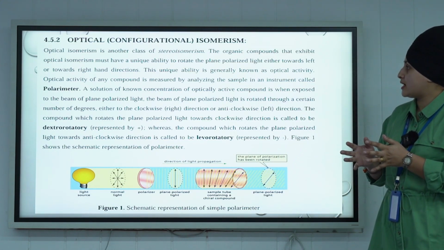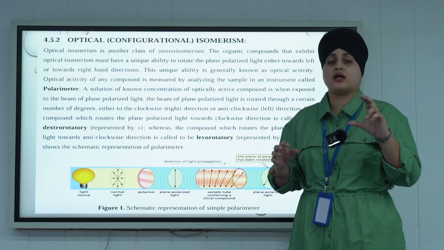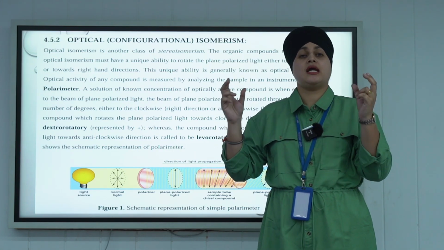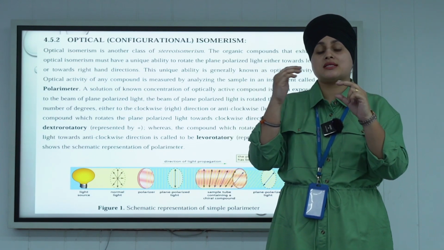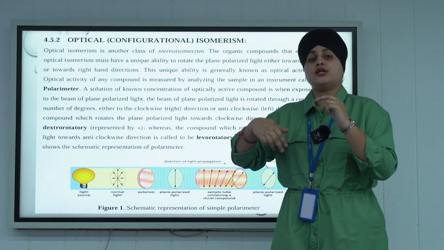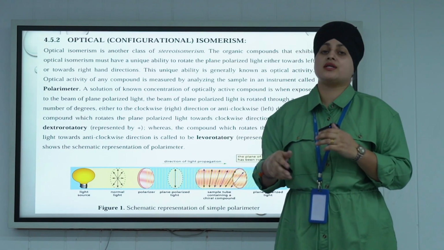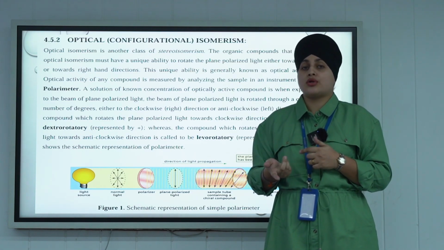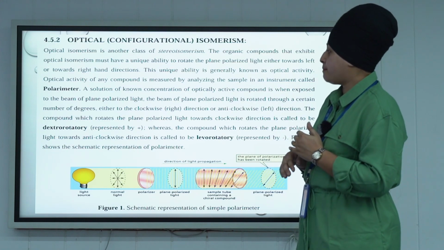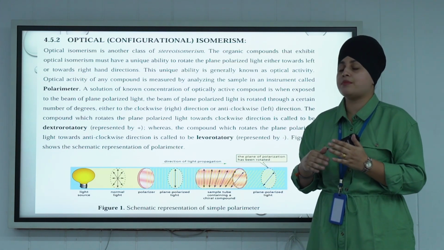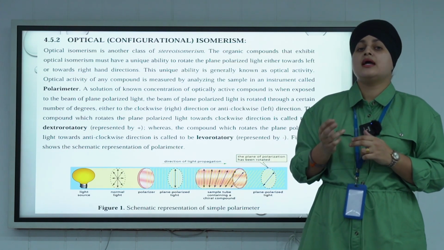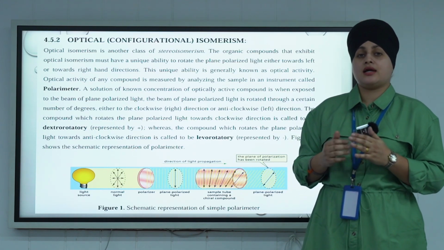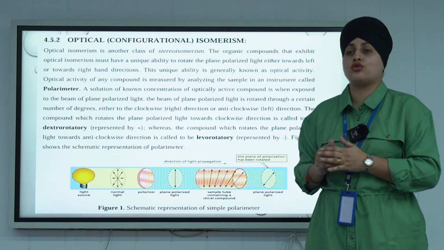When plane polarized light passes through an organic compound and it rotates, that is known as optical activity or optical rotation. If the compound rotates plane polarized light to the right side, that is known as dextrorotatory, and if it rotates the light to the left side, that is known as levorotatory.